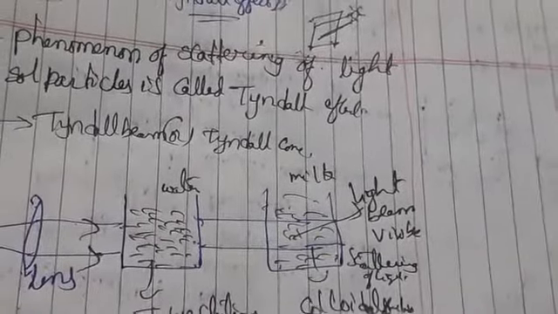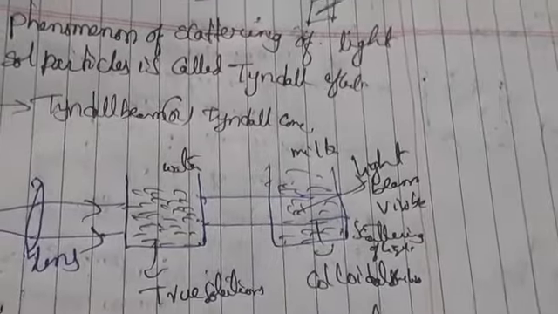This is nothing but the Tyndall effect. The Tyndall effect has some factors. The scattering of light depends upon the wavelength. Wavelength is the distance between successive troughs and crests. It is inversely proportional: if the wavelength increases, the scattering of light decreases.